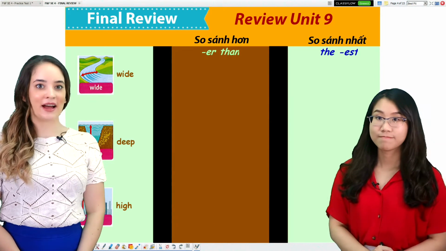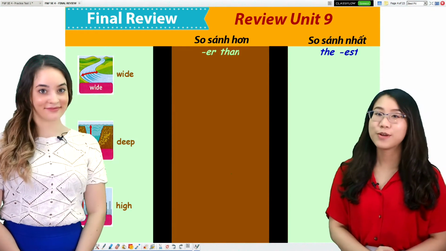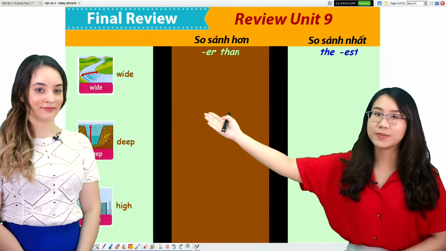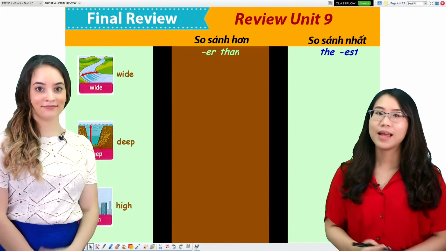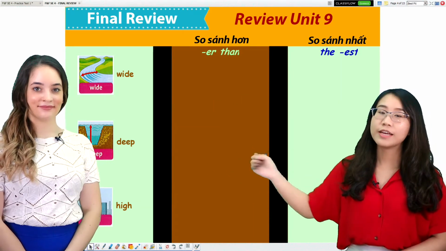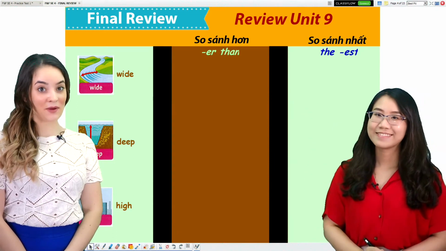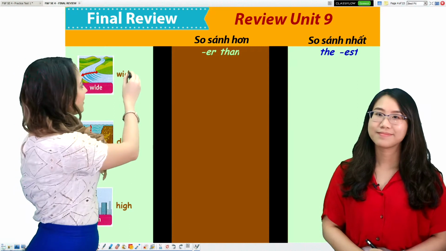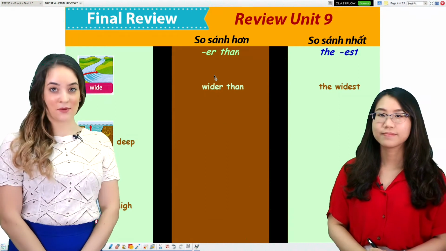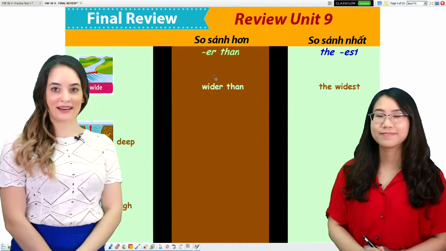Let's see if you can do as great of a job as you did on Unit 8. Now, let's review comparative and superlative. We have three adjectives here: wide, deep, and high. Now, we will need to change the adjective into their comparative and superlative forms. Let's start with wide. The comparative form is wider than, and the superlative form is the widest.